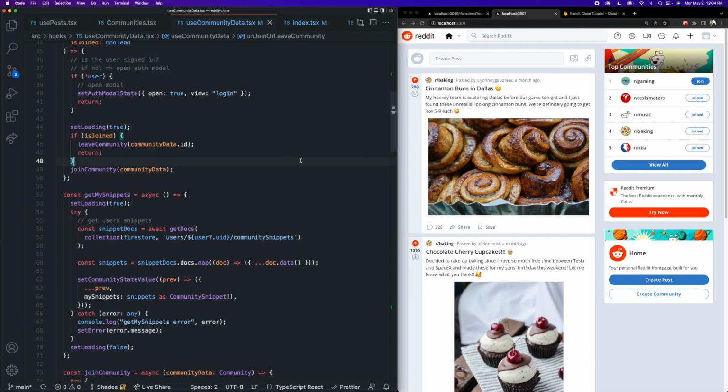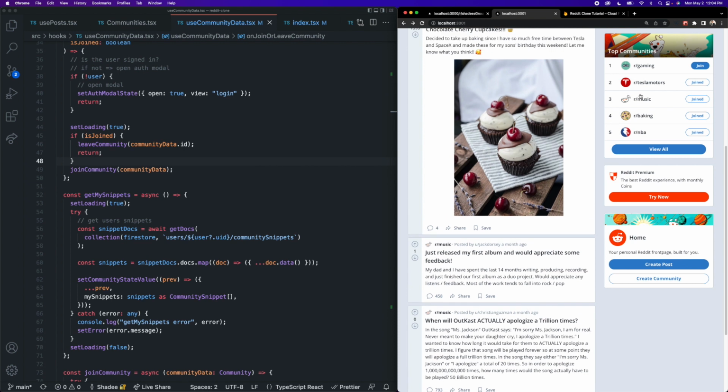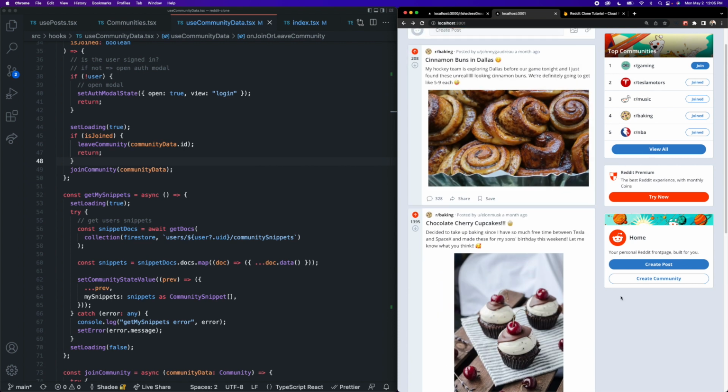All right, you guys. So as I just mentioned, we are going to be working on the home page of our app here because we have already covered all of the community-based functionality. And all we need to do now is work on the index page of the app. And we basically just have a post feed very similar to the communities, and then these right-hand side supporting components here, like the top communities, and then these other sort of simple components here.